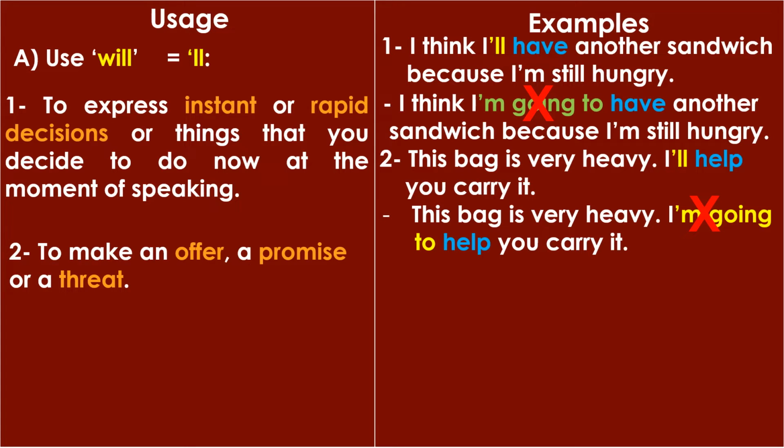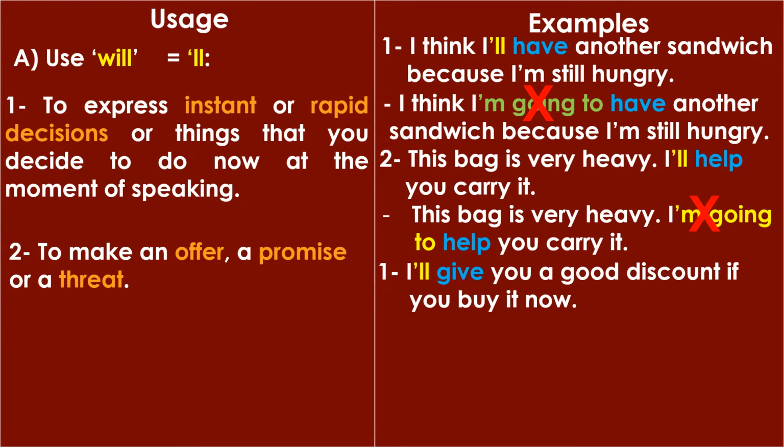To make an offer or a promise or a threat. ممكن نستخدمها and in this case we use will and not be going to. في حالة ما أكون مثلا بعمل عرض أو بوعد وعد أو بهدد تهديد، في الحالة دي بستخدم will وما استخدمش be going to. Let's have a look at some examples. I'll give you a good discount if you buy it now. هي أنا طبعا بقول هعطيك خصم كويس لو اشتريتها دلوقتي.